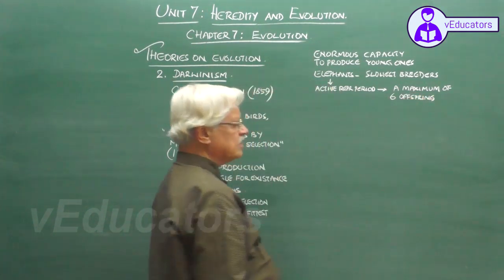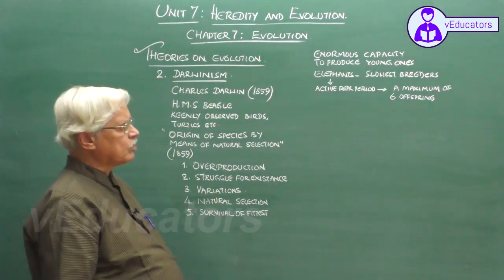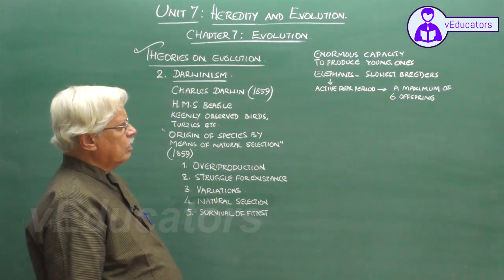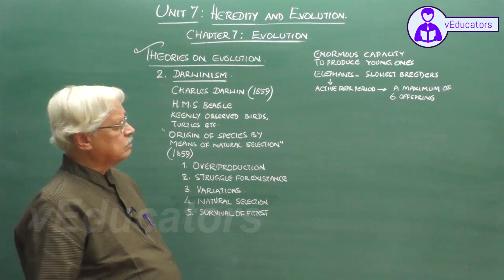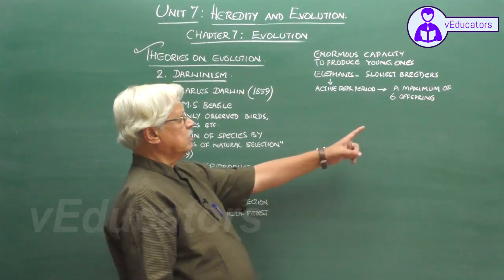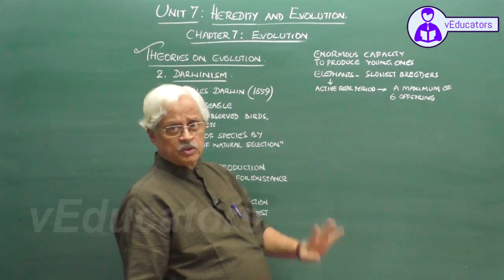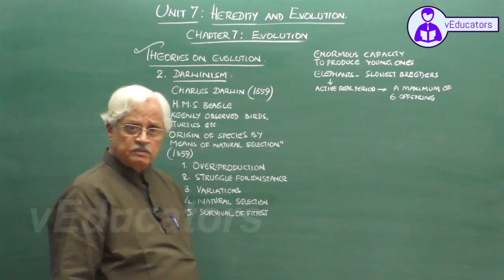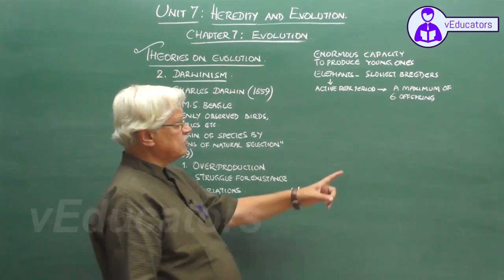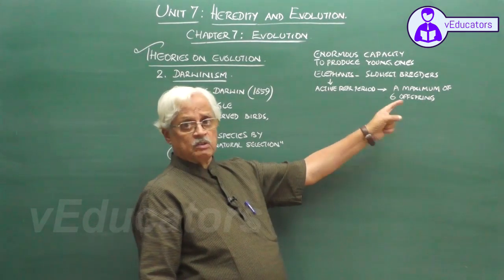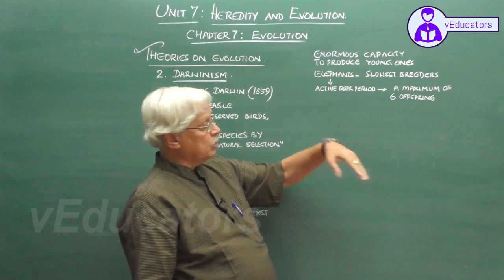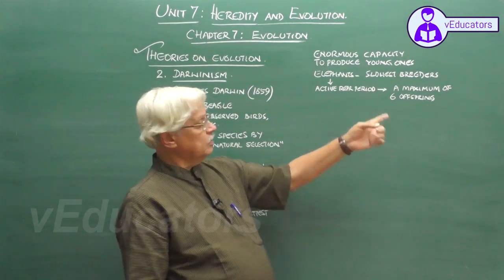But according to Darwin, this itself is overproduction, because Darwin says if all these 6 offspring survive, grow up into adults, reproduce at the